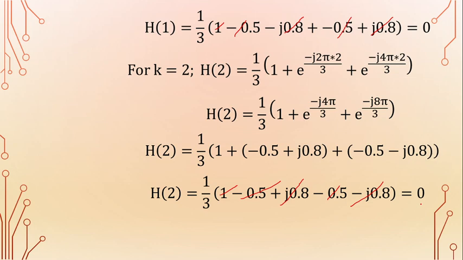So therefore the DFT of the sequence h of n is H of k equal to 1, 0, 0. So this value is H of 0 value, this value is H of 1 value, this value is H of 2 value.